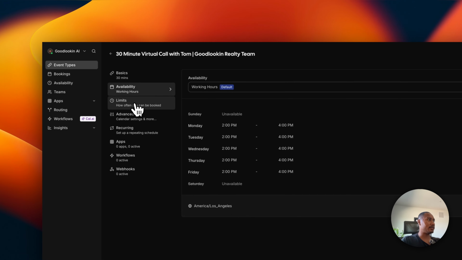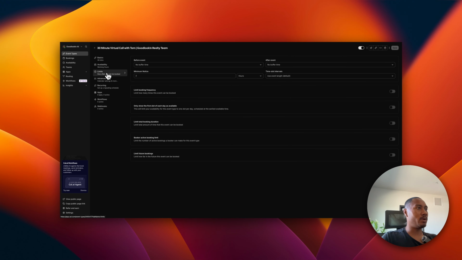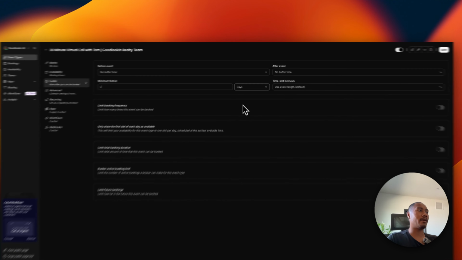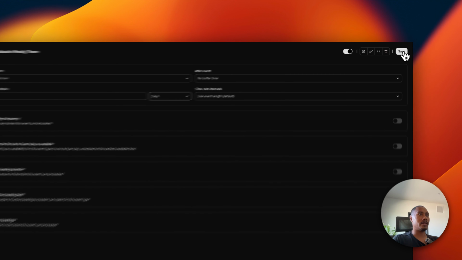Now in the limits, so let's say we want to add a minimum notice, right? This is the earliest a user can book an appointment in for. Let's say we want to do 2 days, just so we can give the team enough time to prepare for the call. And then we can also play around with the buffer. I'm just going to leave it as is and then hit save.